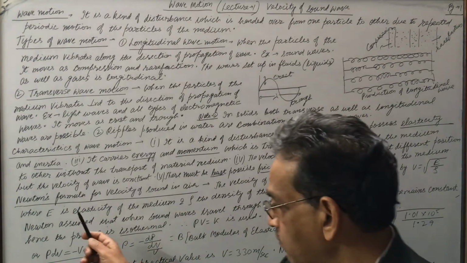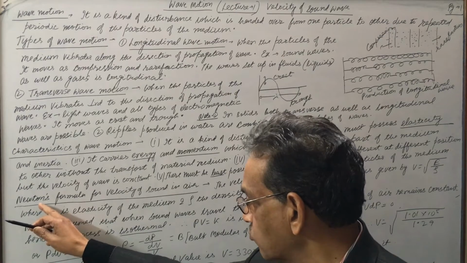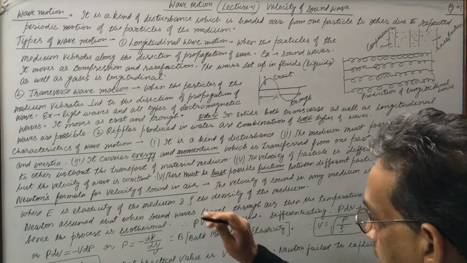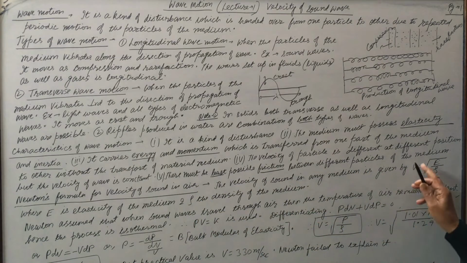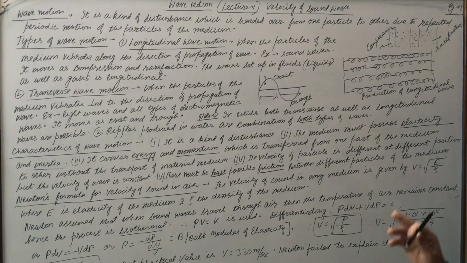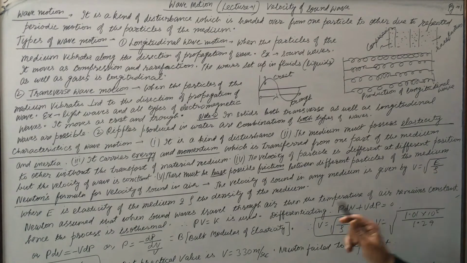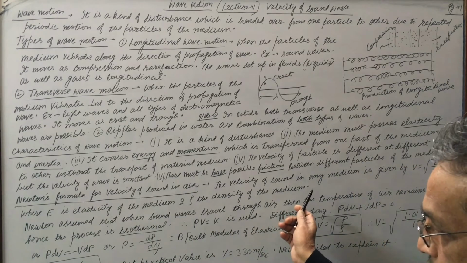Next, the velocity of sound in air was first calculated by the scientist Newton. So Newton's formula for velocity of sound in air. He explained that the velocity of sound in any medium is given as v equals under root E by rho, whether solid, liquid or gas, the general formula for any medium is elasticity by density, where E is elasticity of the medium and rho the density of medium.